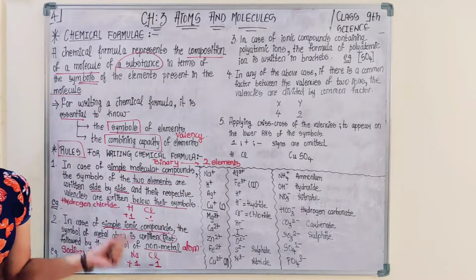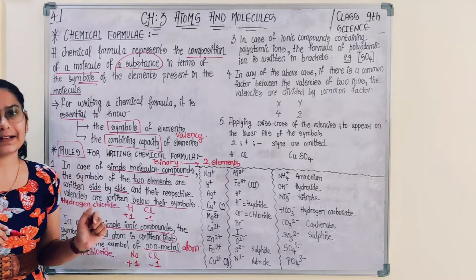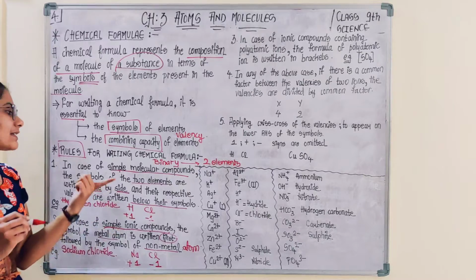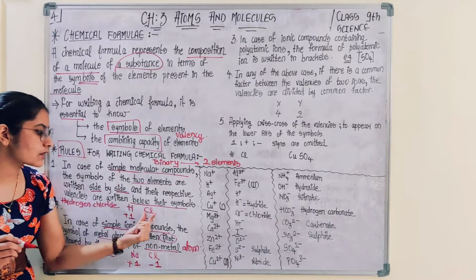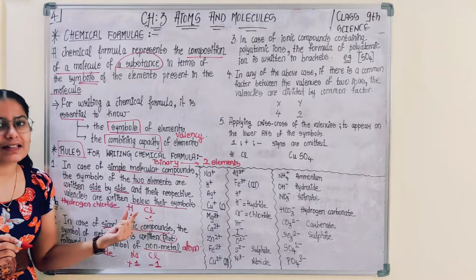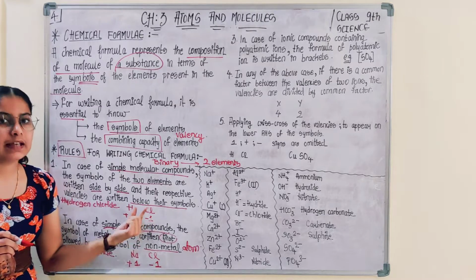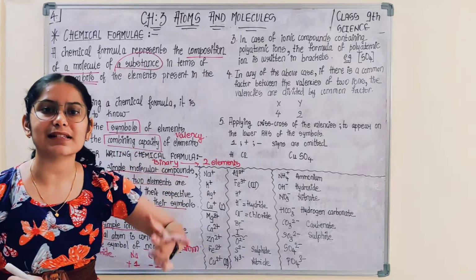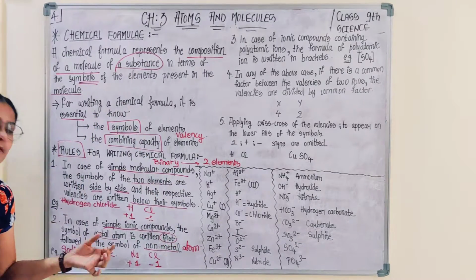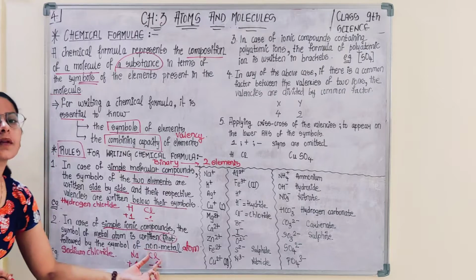So this is one of the steps you have to follow, but the case differs. If you have simple molecular compounds, you just write the two symbols of the two elements and their respective valencies below them. If you encounter a molecule in which metals and non-metals are present, you write the symbol of the metal first, followed by the non-metal.